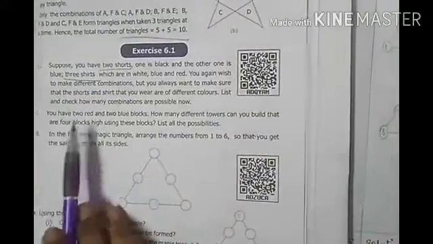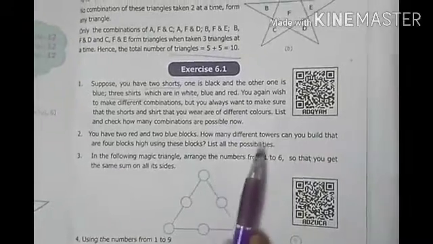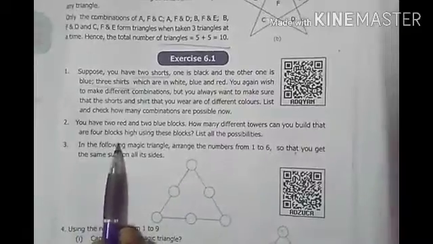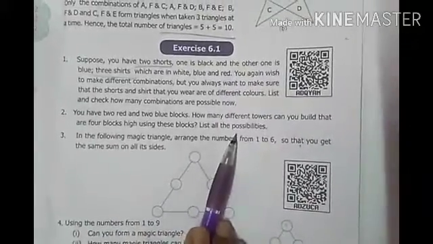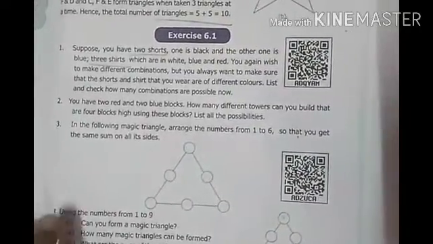You have 2 red and 2 blue blocks. How many different towers can you build that are 4 blocks high, using these blocks? List all the possibilities. Okay, so we will be playing with those blocks.